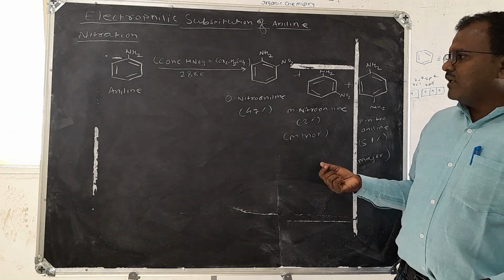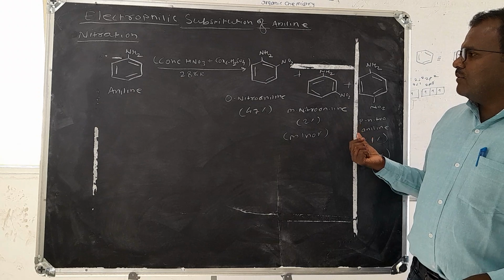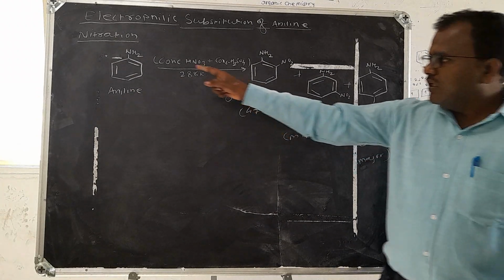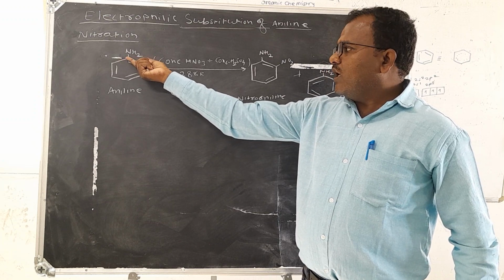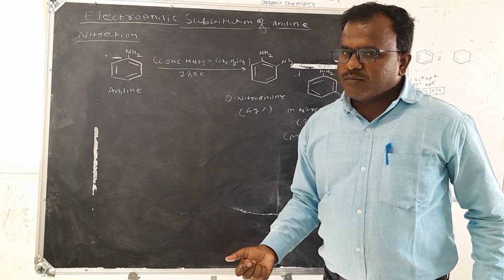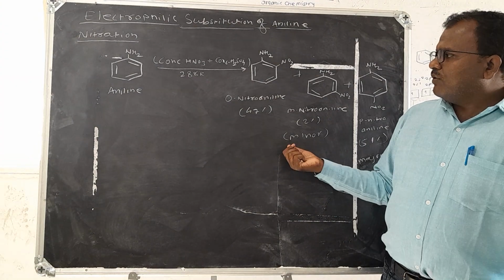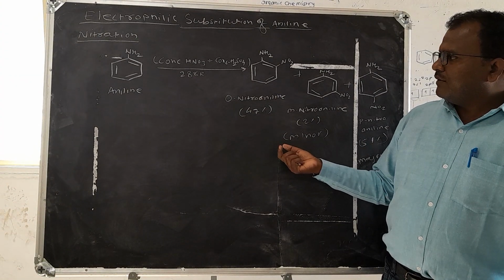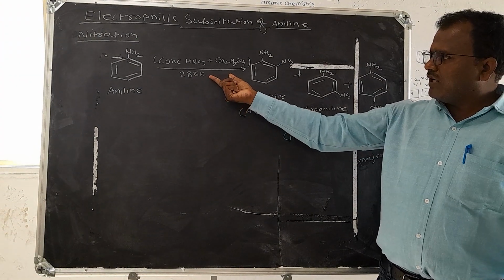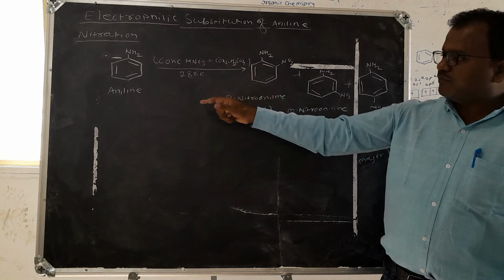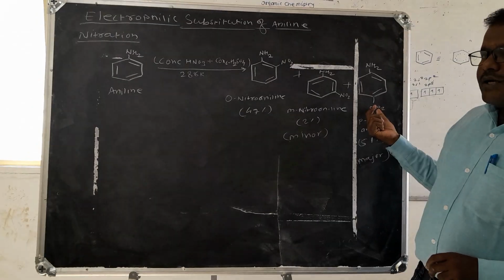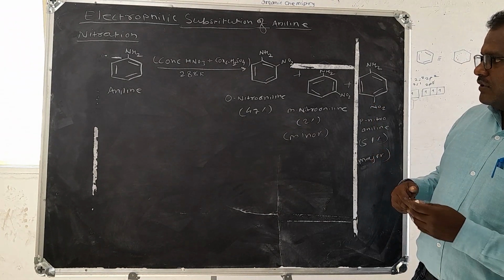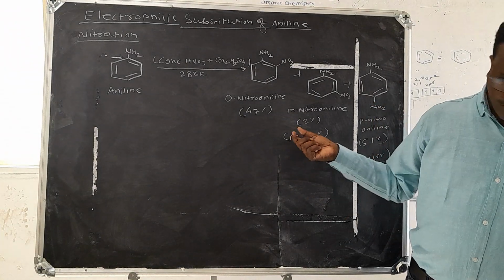However, if we want the maximum yield at the para position, then we have to protect the amino group by acetylation. If we then nitrate this compound, the para-nitro compound is formed. We will discuss it.